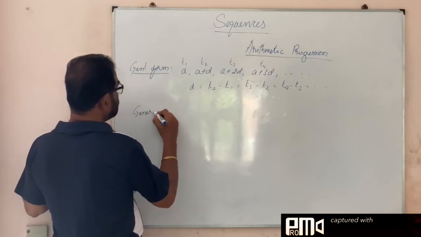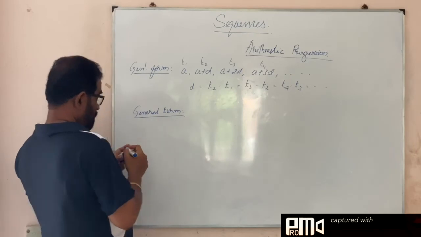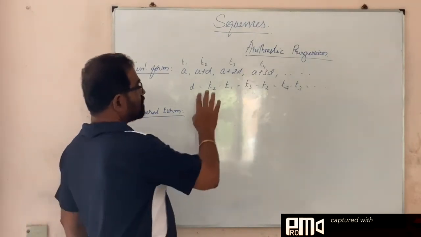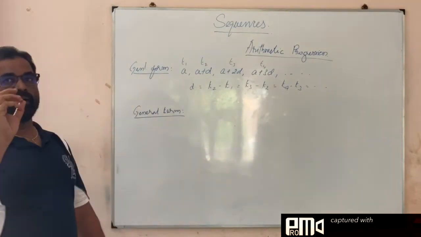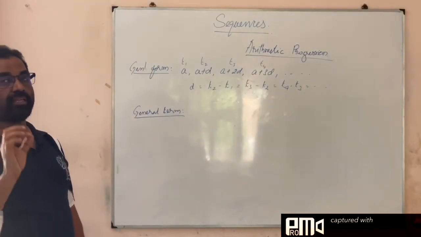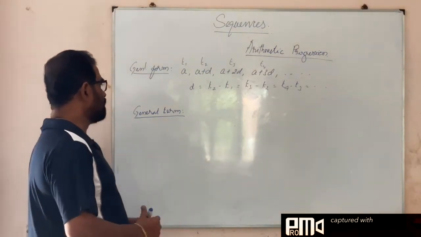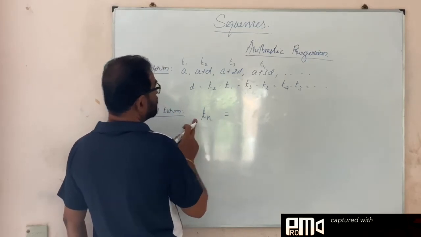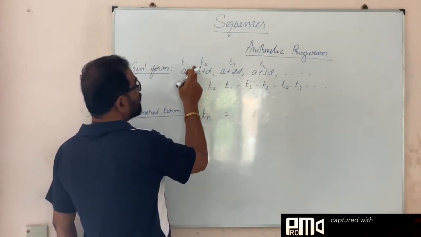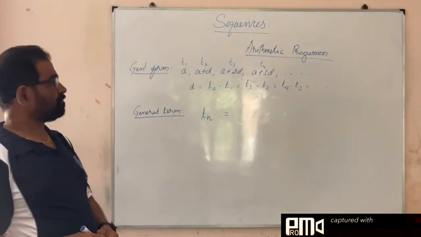And what is the general term here? The general term must be there, okay, because this is following some pattern, we can identify a general term or the nth term of this sequence. So what is the nth term? General term is denoted by Tn. Nth term, first term, second term, third term. Similarly, the nth term. What will be the nth term?